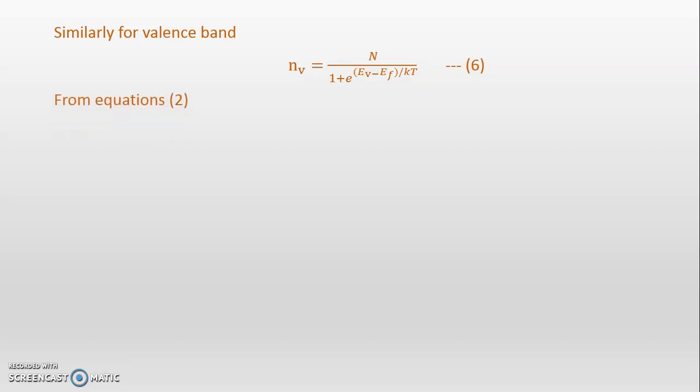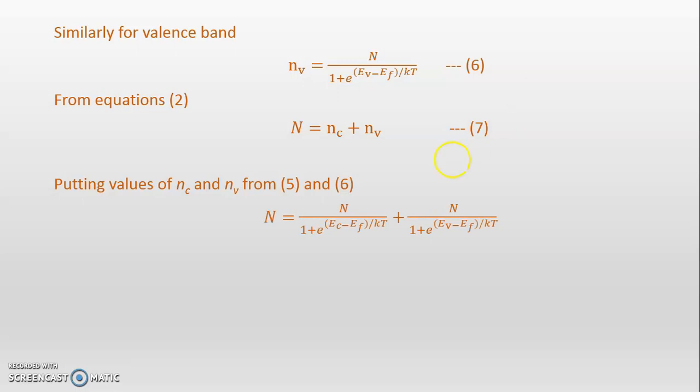From equation 2, we have written N is equal to nC plus nV. So we can modify it as capital N is equal to small nC plus small nV. Let this be equation number 7. Now we'll put the values of nC and nV from equation 5 and equation 6.